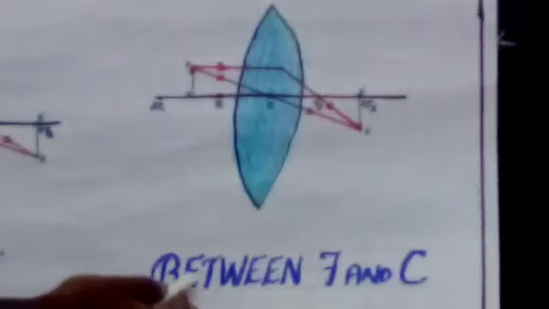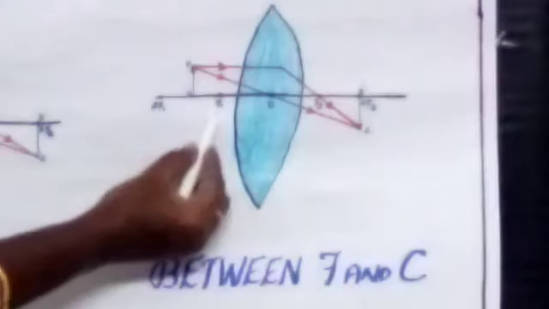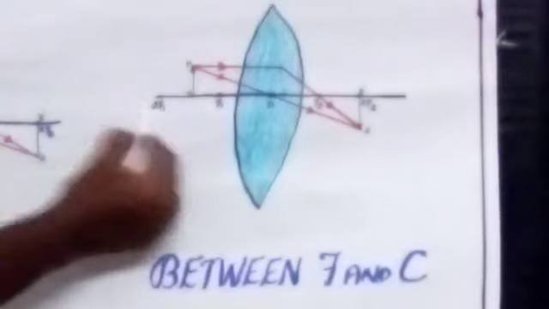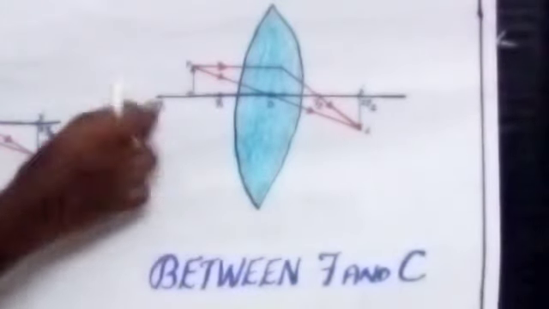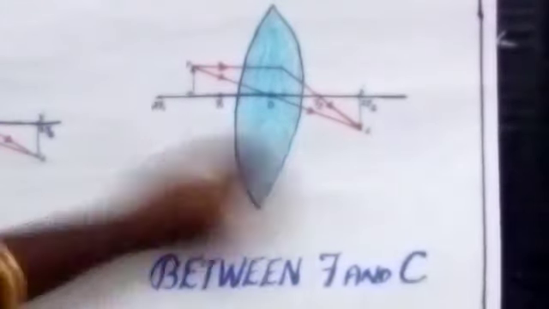The next case we are going to learn is when the object is placed between F and C. F denotes the principal focus, and C denotes the center of curvature. If you are placing the object in between these two points, where can we get the image? The object is placed between F1 and 2F1, which means the center of curvature.